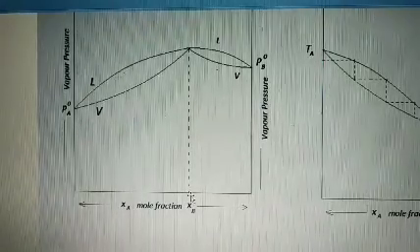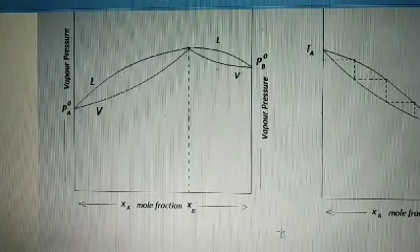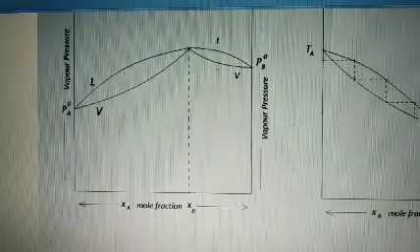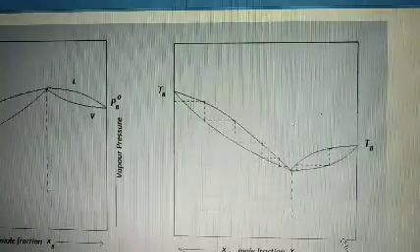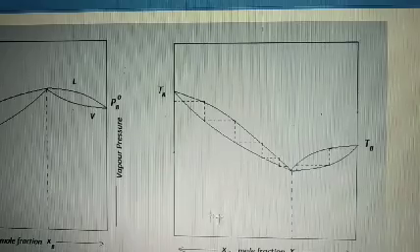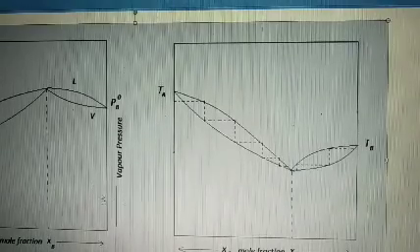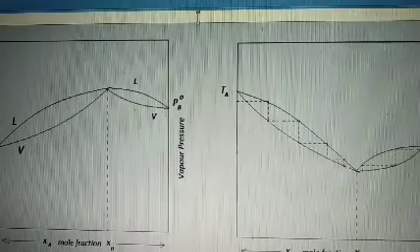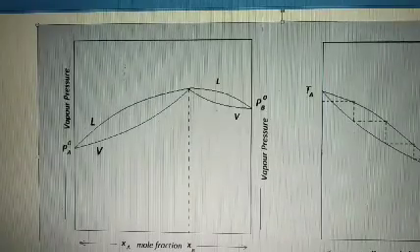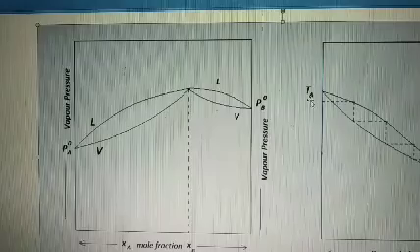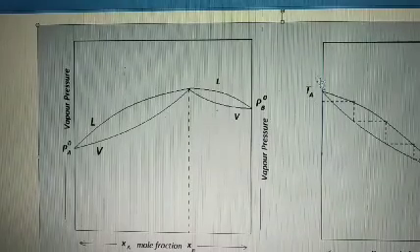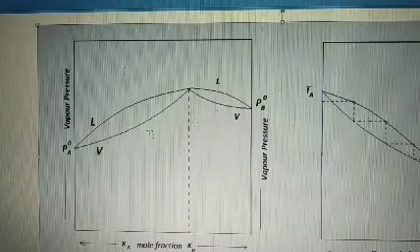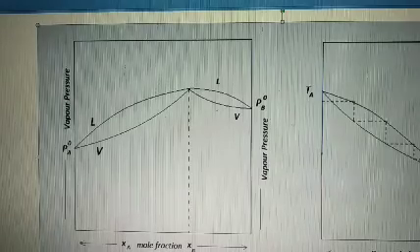Let us convert it into the boiling point and mole fraction curve. So this is the boiling point and mole fraction curve. Corresponding to the low value of PA here, there is a higher value of TA, because the boiling point of the A component will be high as its vapor pressure is low.